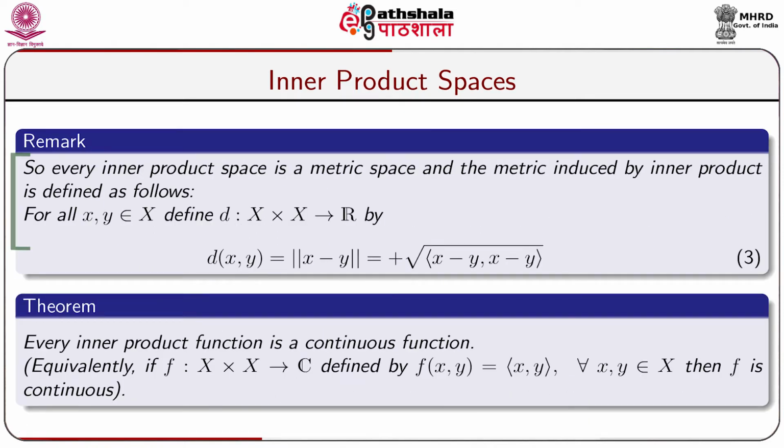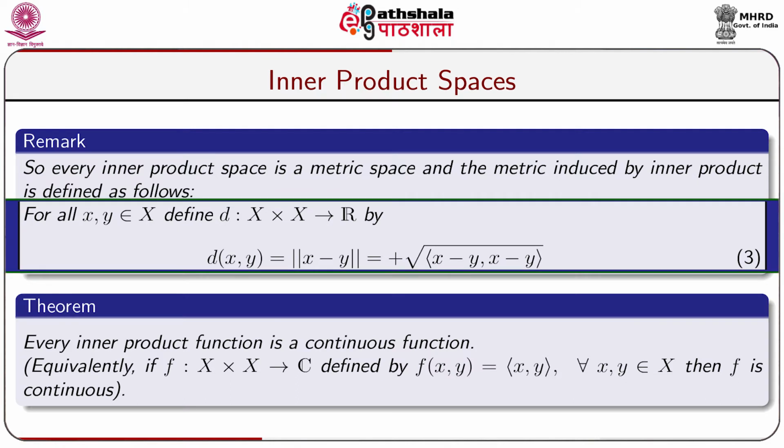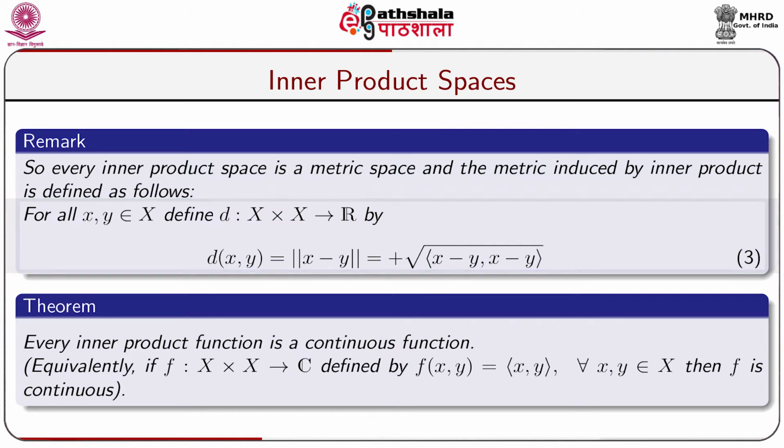Now, we get a remark. Every inner product space is a metric space and the metric induced by inner product is defined as follows. For all x comma y belongs to capital X, define d from X cross X to R by d(x,y) equals norm of x minus y, which is equal to plus root over inner product of x minus y comma x minus y. This is equation number 3.